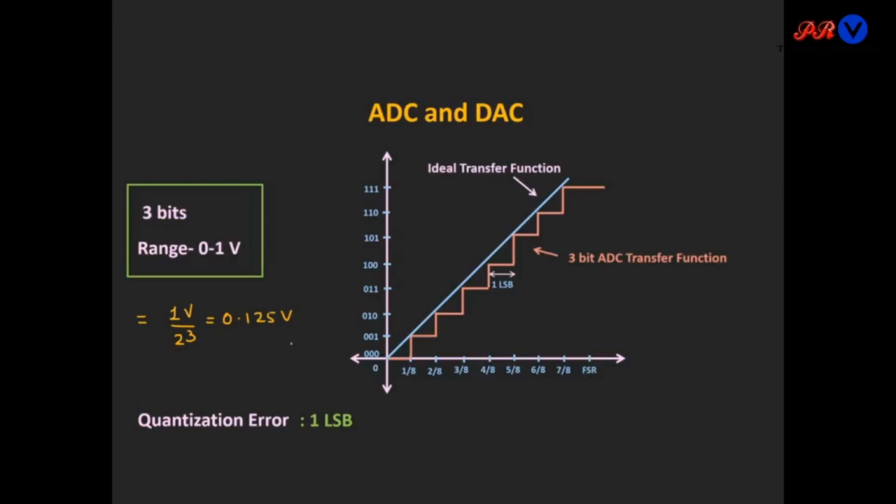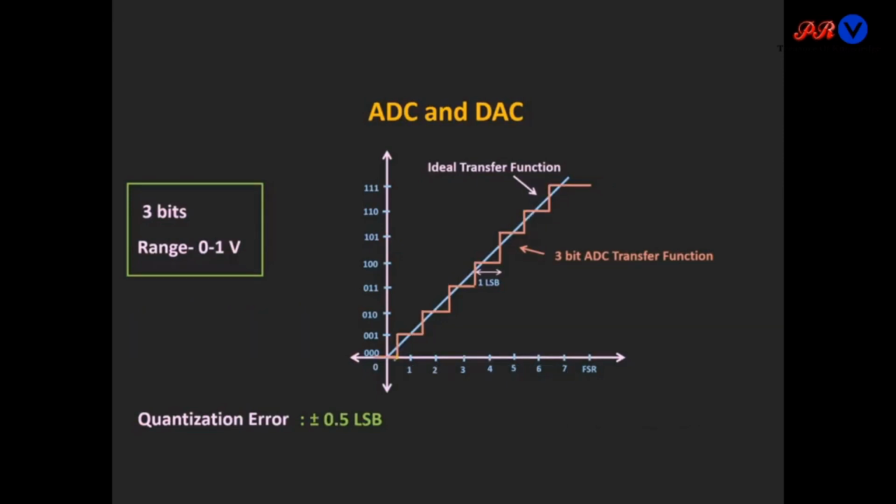This quantization error can be reduced by increasing the number of bits. Another method for reducing this quantization error is to shift our staircase transfer function to the left side, by 1 LSB to 0.5 LSB.